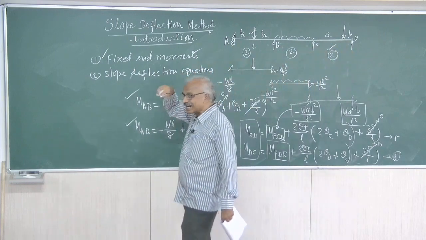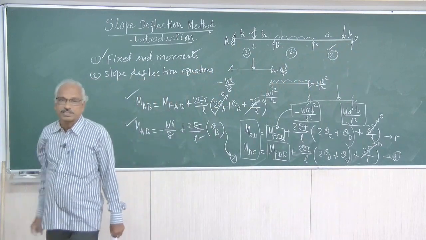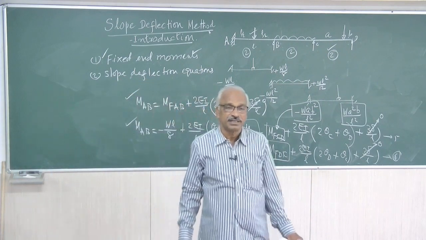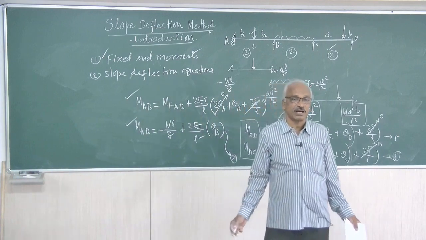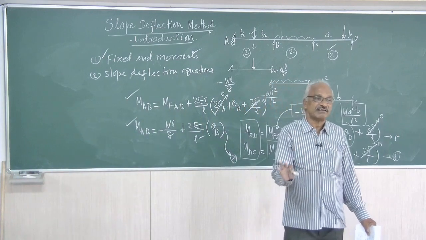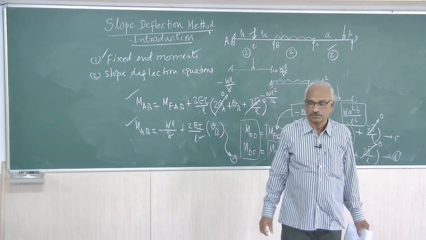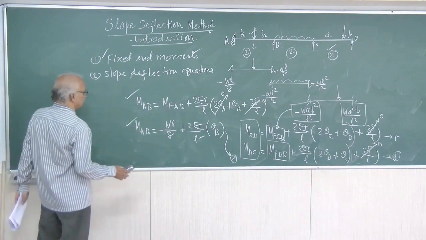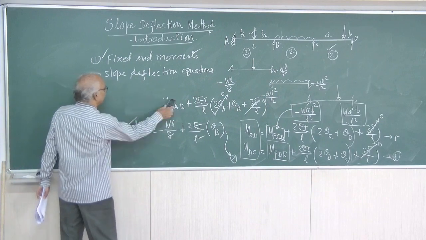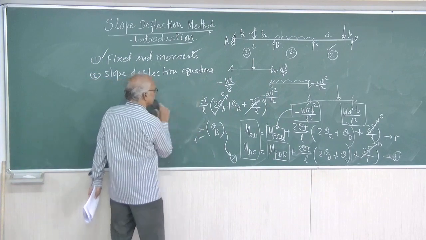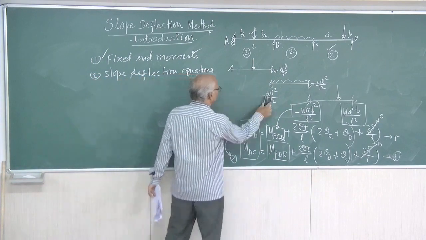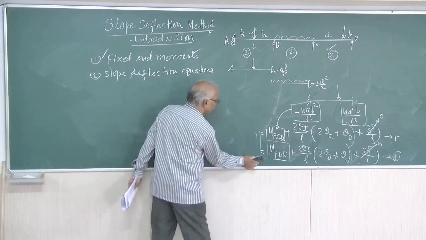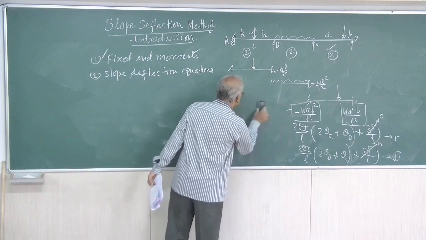Therefore, in the second step, after substituting the known values of fixed end moments, delta, theta A, theta B, depending upon the possibility or not, you simplify and have 6 equations. You will have 6 equations. That is the second step, namely slope deflection. So how to write the values and how to simplify, we have just discussed. Anyway, we are going to do numerical examples. Still, to give the overall procedure, I am just trying.